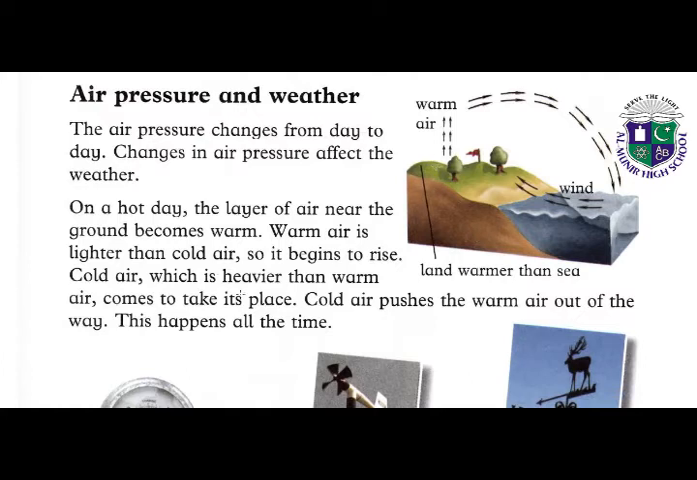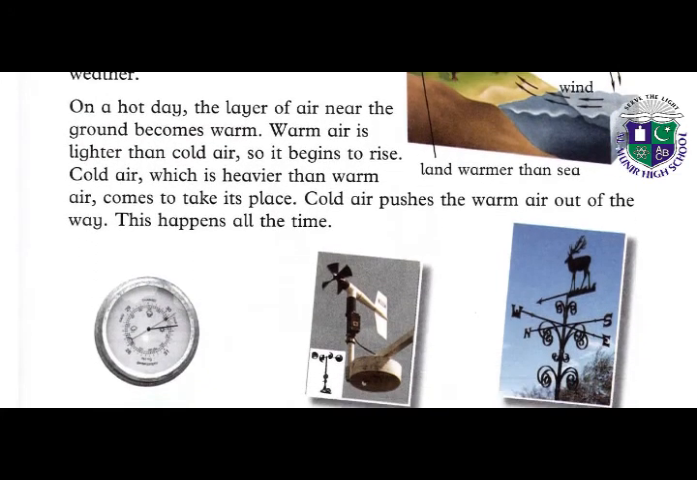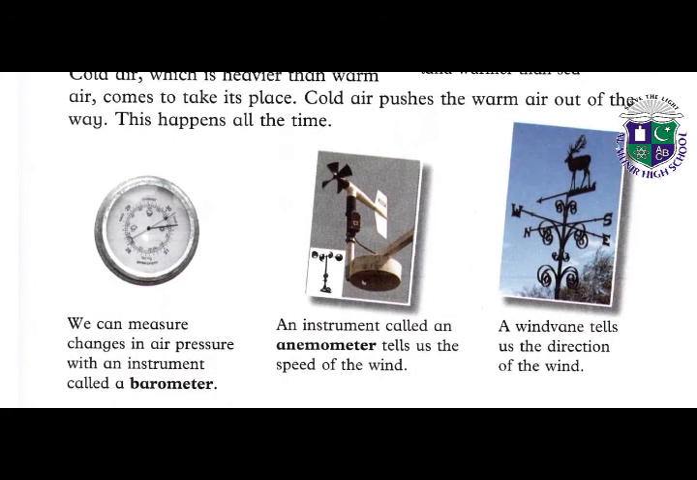Cold air, which is heavier than warm air, comes to take its place. So cold air from cold regions comes towards the warm air area and exerts pressure because of the low air pressure. Cold air pushes the warm air out of the way. This happens all the time. So students, cold air pushes the warm air and takes the place of warm air. So that is why air pressure changes our weather.